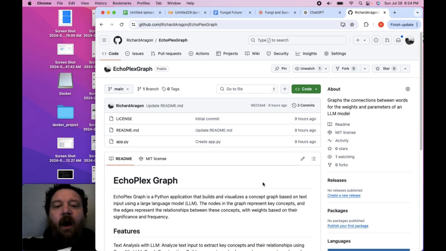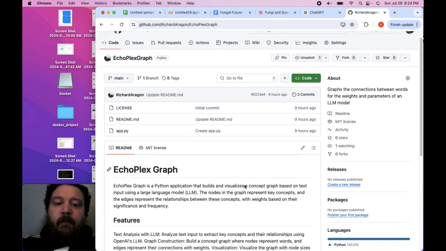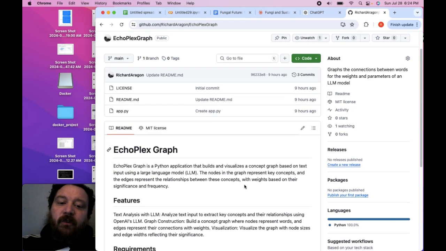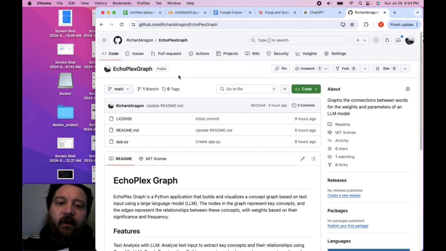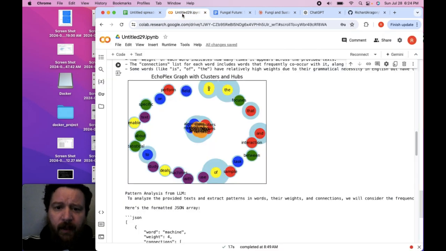But I wanted to take that a step further, so I was like, that's an interesting concept. What if we essentially stripped out the chaos theory? We don't need that, and instead let's put in an LLM model, and we want to map the patterns of the LLM model. And that's essentially what this does. And I have it here as a GitHub repository. It's released under MIT license. Anyone can use it. And this is the Google Colab that I utilized to play around with and to initially set this up. And this is a graph of the end result, right?